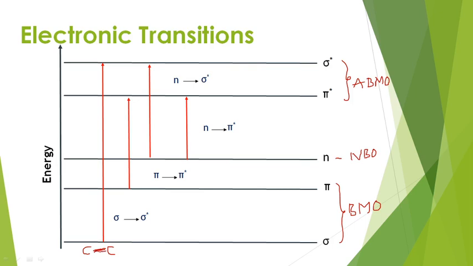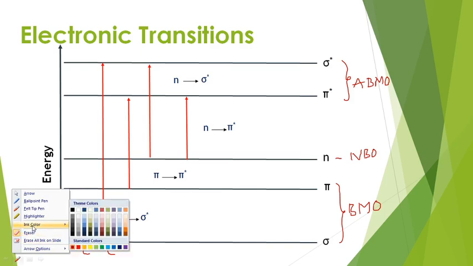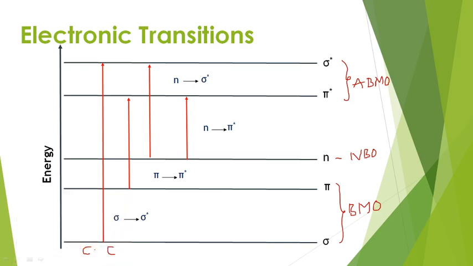So this is nothing but a sigma bond. Simply I am writing a simple line, and this line indicates a sigma bond. When UV radiation falls on the alkane, which category does it come under? This is a saturated hydrocarbon.